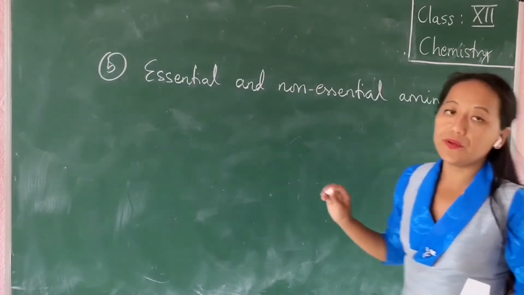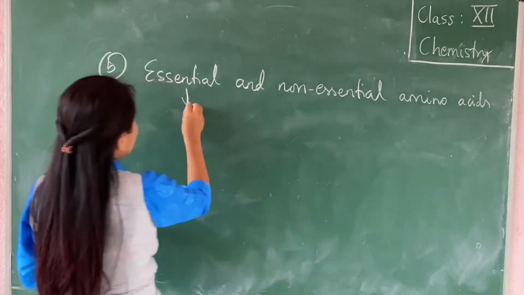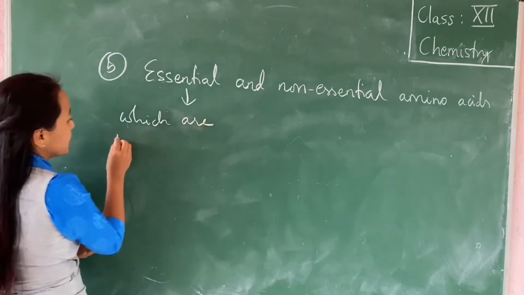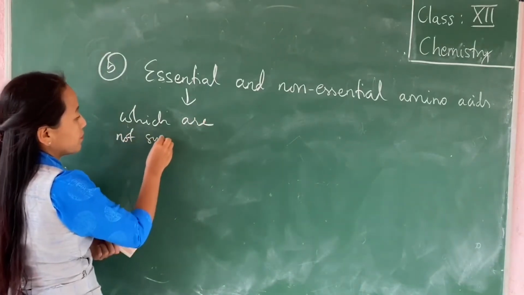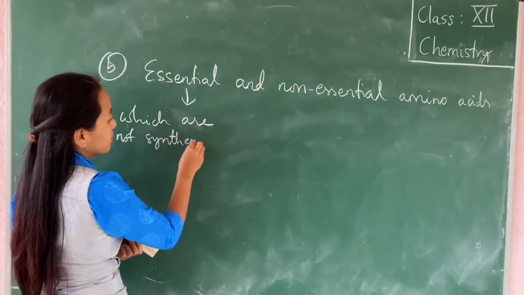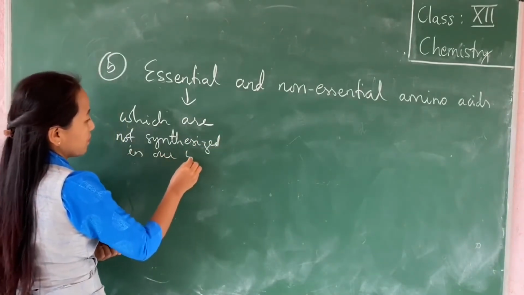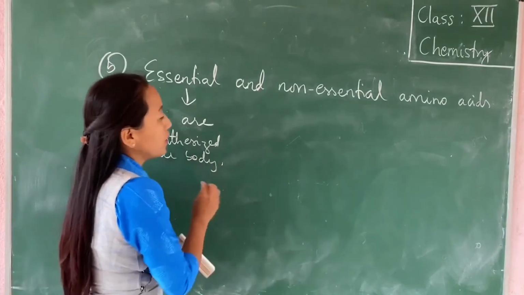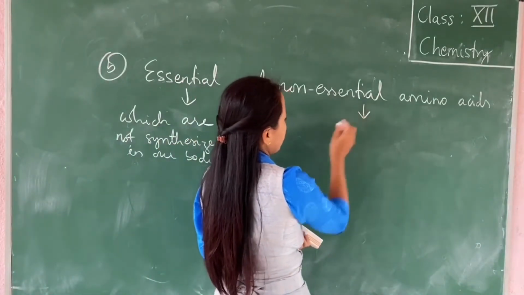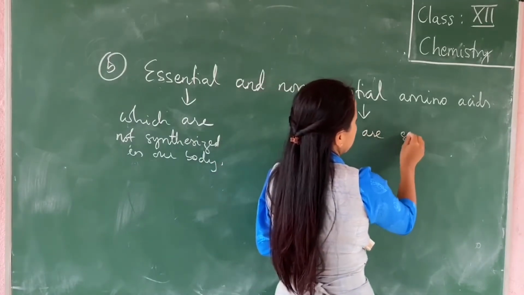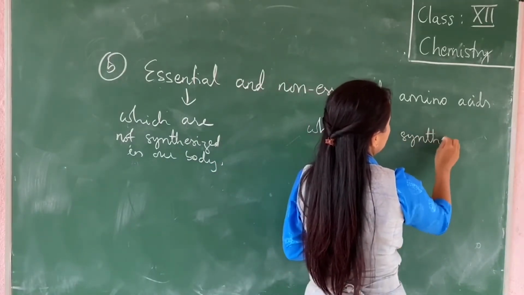The essential amino acids are the ones which are not synthesized in our body. And the non-essential amino acids are the ones which are synthesized in our body.